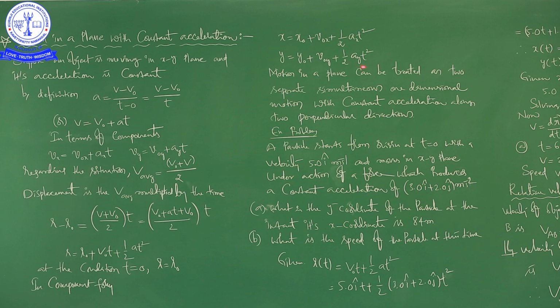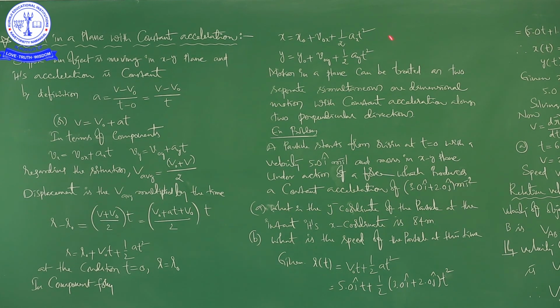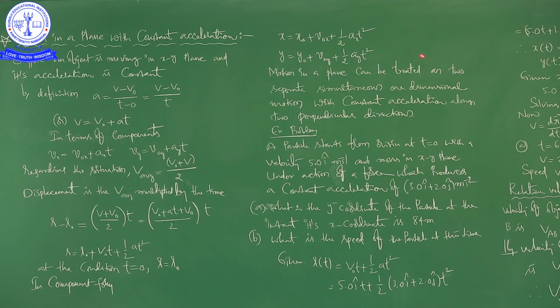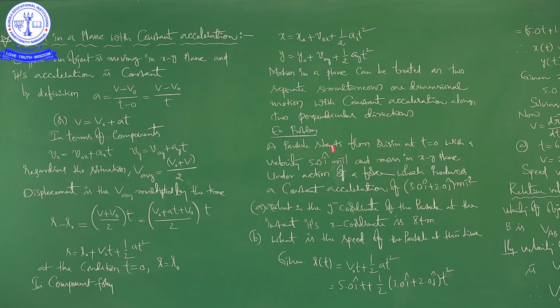Similarly, you can write the third equation of motion also in terms of x and y, which also helps us to study the two-dimensional motion. For example, v square is equal to v naught square plus 2ax. Based on this equation, you can apply for both x and y, same as equation 1 and equation 2. Okay. Right. Now, we are going to see one example problem related to this concept.